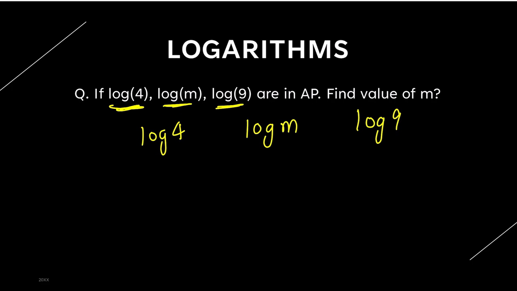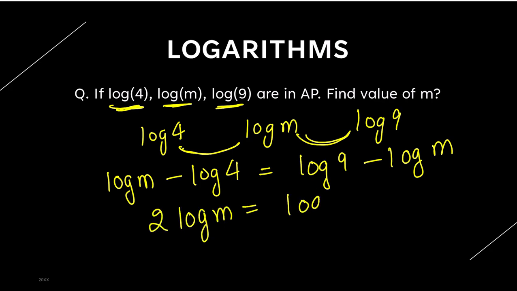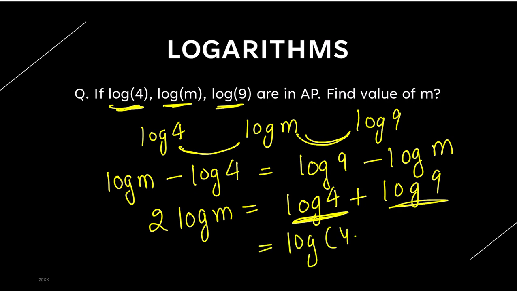Okay, let's start. If these are in arithmetic progression, the common difference has to be the same. So log m minus log 4 is equal to log 9 minus log m. If you are not able to recall this, you have to go back and watch the arithmetic progression video. This has been explained in that video. Taking log m on one side, that is 2 log m is equal to log 4 plus log 9. This is the formula: log a plus log b is equal to log of a multiplied by b.